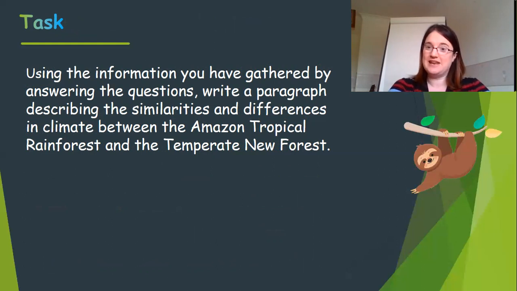How did you get on? Did you manage that? I'm sure you've worked out that the tropical area is hotter, that the temperate area has got a bigger variety of temperature, that the tropical area is wetter, and that there's much more rainfall in that area than there is in a temperate area. So that's the comparison between the climates and the biomes of temperate and tropical forests.